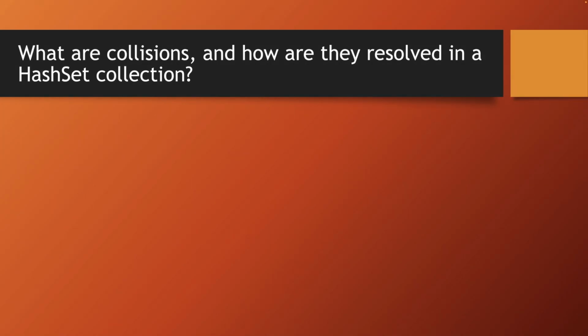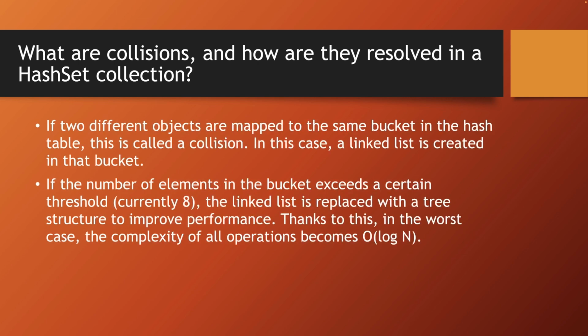What are collisions, and how are they resolved in a hash set? If two different objects are mapped to the same cell in the hash table, this is called a collision. In that case, a linked list is formed in the cell. If the number of elements in the cell exceeds a certain threshold, which is currently 8, then the linked list is replaced with a tree structure to improve performance. Because of this, in the worst case, the complexity of operations becomes O of log n.